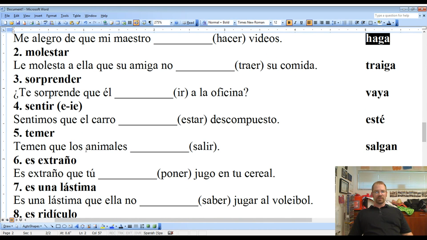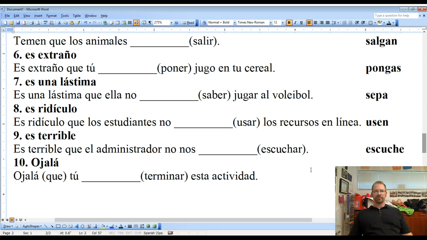Cuatro, sentimos que el carro esté descompuesto. We're sorry that the car is broke down. Cinco, temen que los animales salgan. They fear that the animals are leaving. Seis, es extraño que tú pongas jugo en tu cereal. It's strange that you put juice in your cereal.